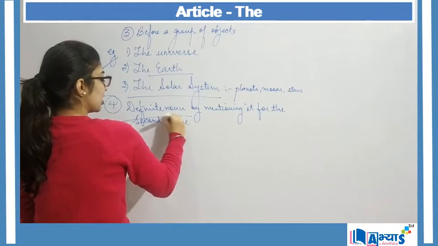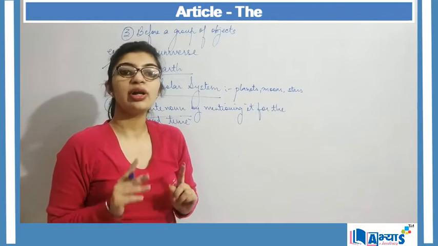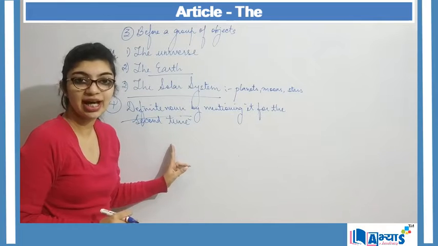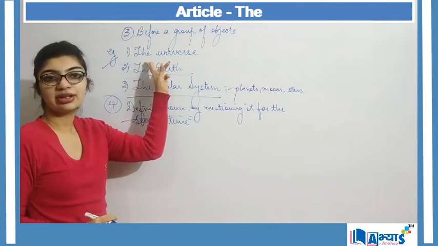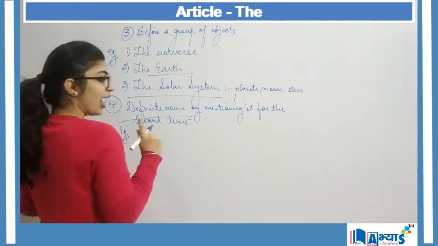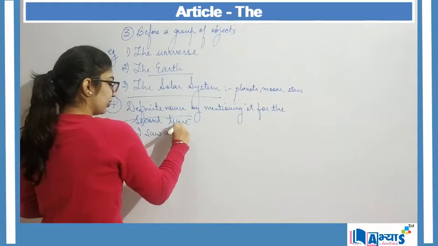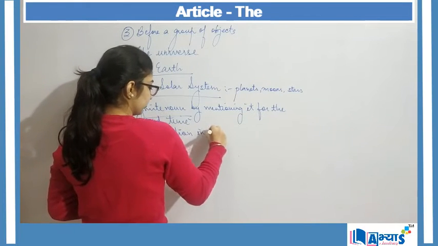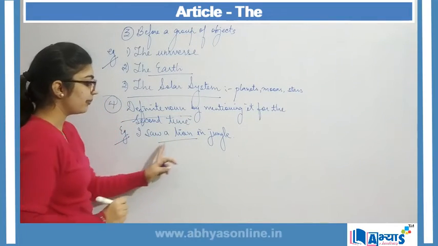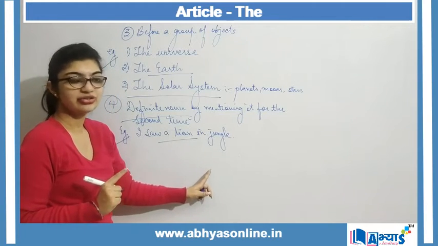So when we mention the noun for the first time, we make use of the article a or an accordingly. But when we are mentioning the noun for the second time, then we make use of the article the. For example, I said that I saw a lion in the jungle. Now I am mentioning the lion for the first time.